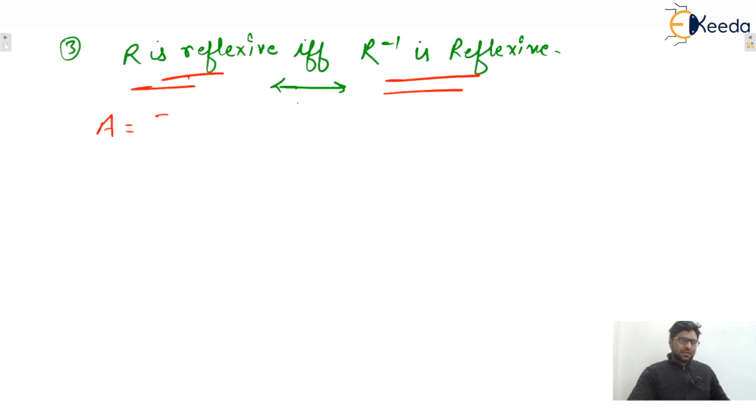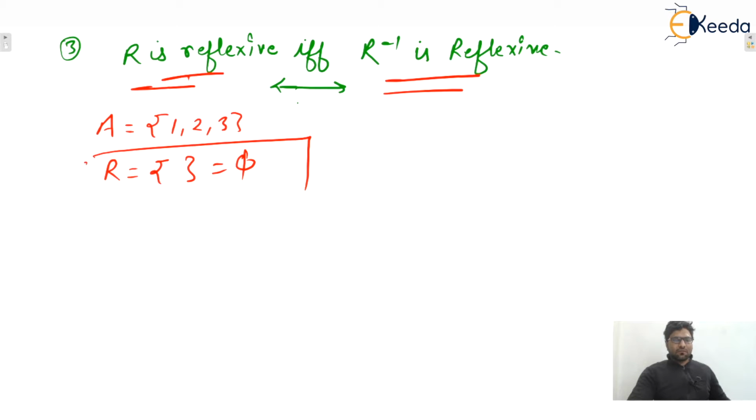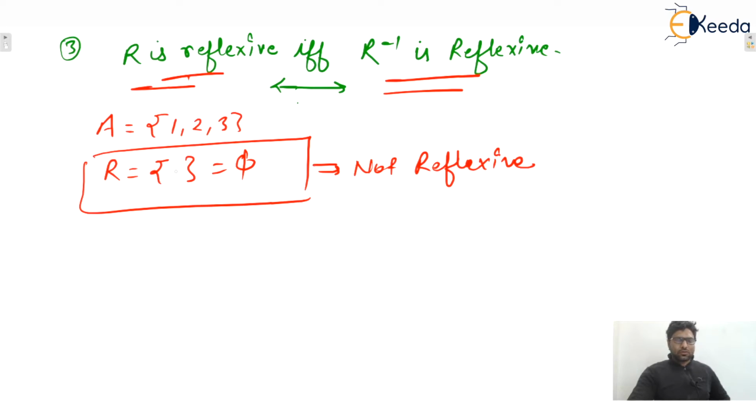Now you only tell me, let's say one set is given to you, A = {1, 2, 3}, and one relation on set A, let's say the empty relation. Whether this relation is reflexive or not reflexive? It is not reflexive, because there are no self loops, isn't it? But you can raise one query: if A is itself empty, then R equals empty. Is this one reflexive or not?